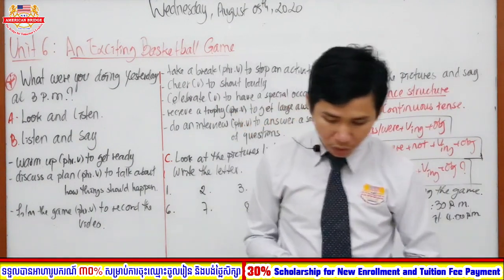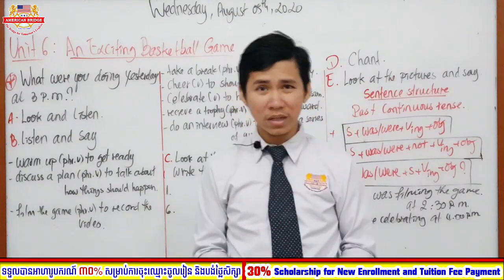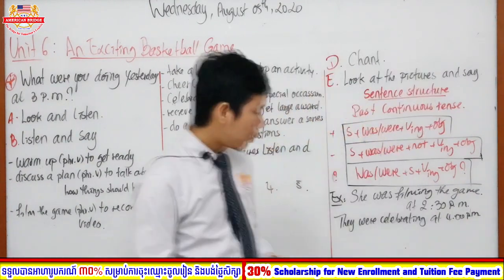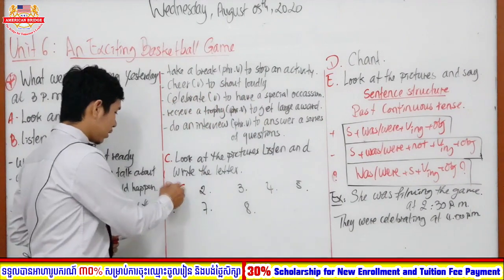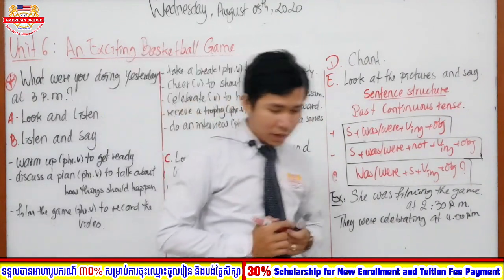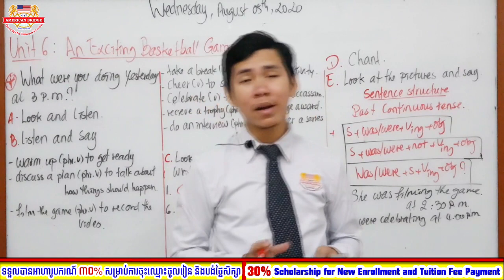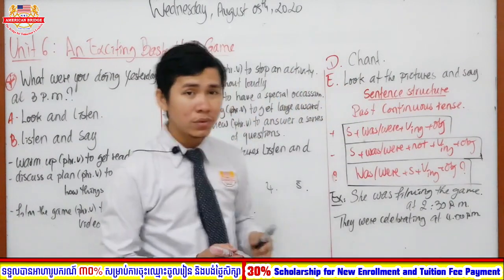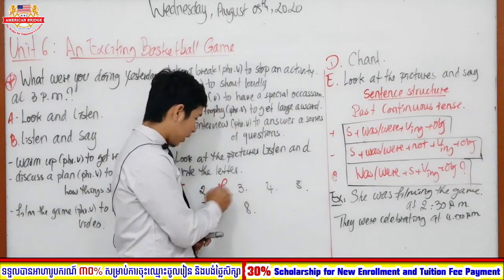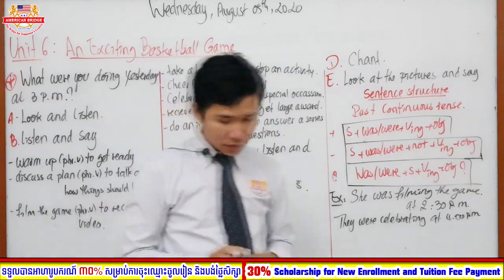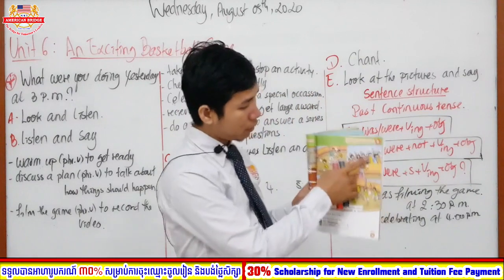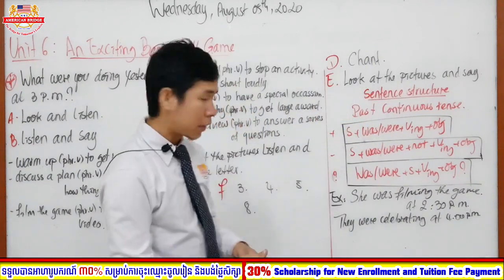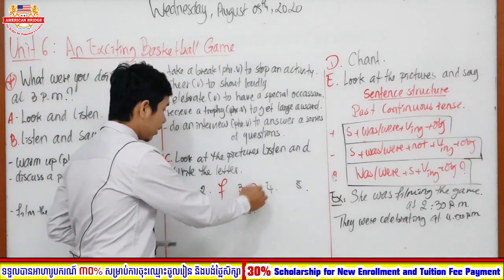So number 1, what letter do you think they are going to mention in our audio? Very good, right? So number 1, the correct answer is letter C. Okay, and then number 2, what is going to be the letter in number 2? Very great job, right? So number 2 is letter F. And after number 2, we are going to move on with number 3. So number 3, what letter is number 3? Great, right? So number 3 is letter A.